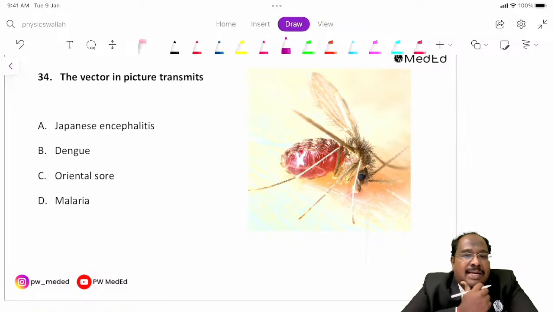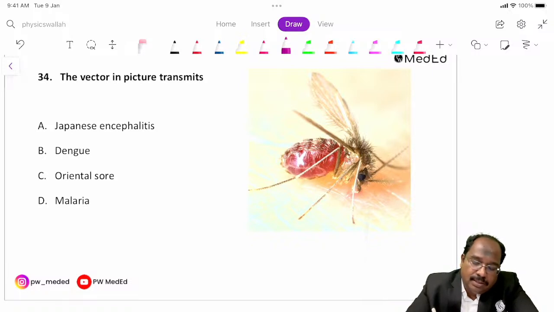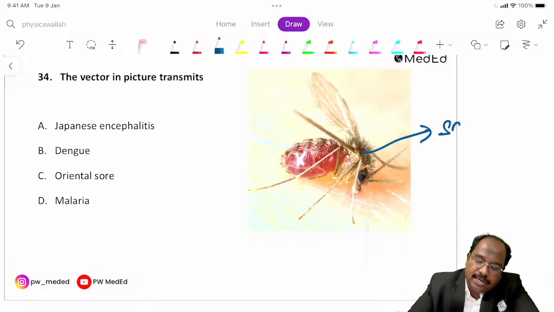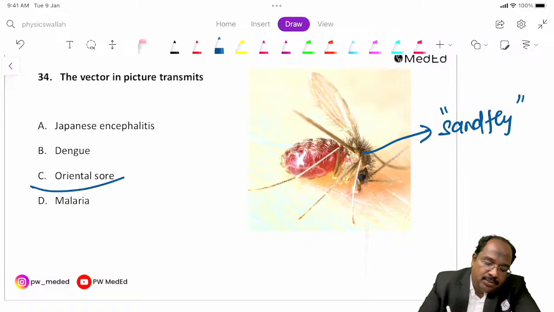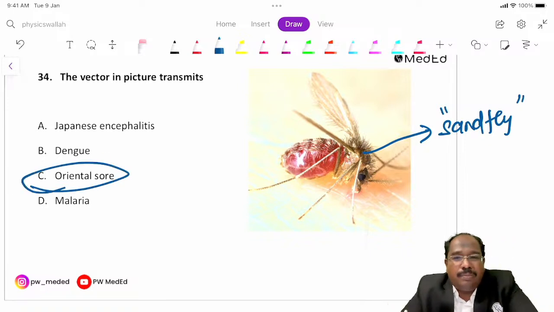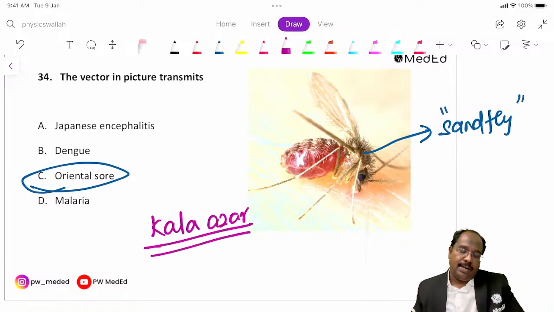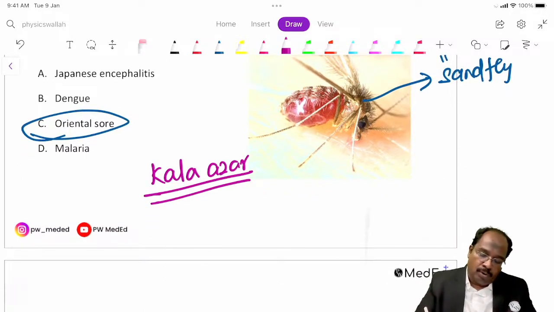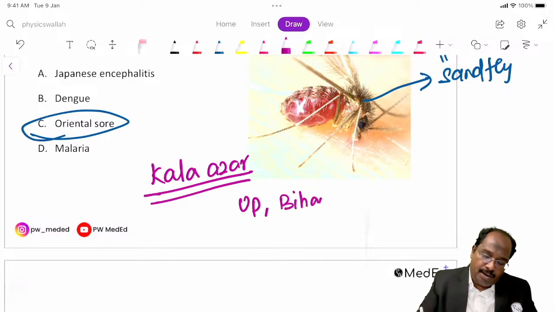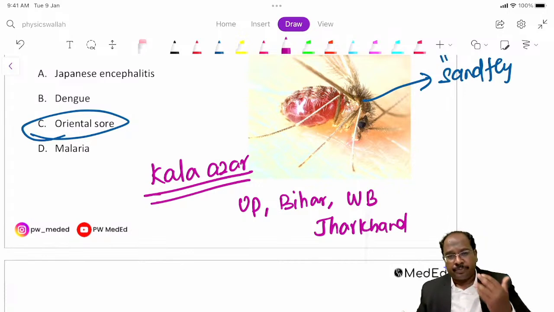What does this vector transmit? I think yesterday we saw this picture. This is a sandfly. Sandfly transmits oriental sore, but we are not worried about oriental sore. We are more worried about Kala Azar. Kala Azar is endemic in a few states in India: UP, Bihar, West Bengal and Jharkhand. This was asked once. This is sandfly.